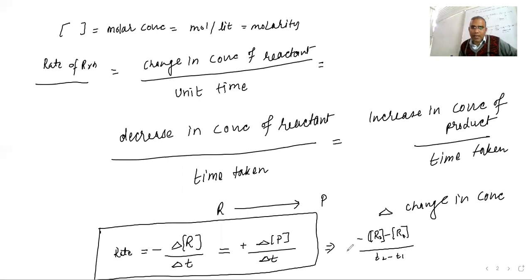Similarly, here the negative sign, as I already told you, is because the concentration of reactant is going to decrease. For the product, if you are calculating in terms of product, it will be the positive sign, and it will be concentration at T2 minus concentration at T1, and downside also T2 minus T1. So this is the very basic thing, the rate of reaction.